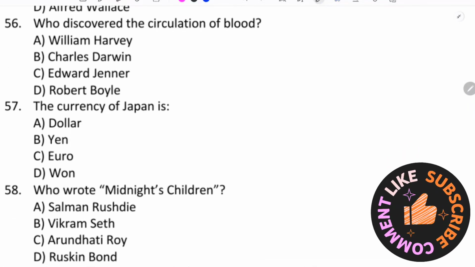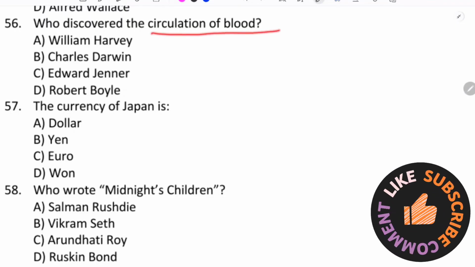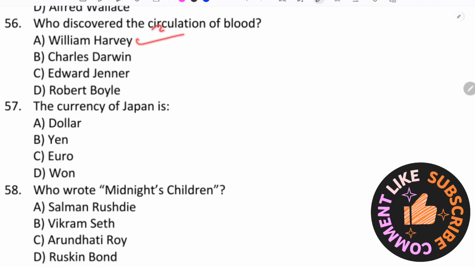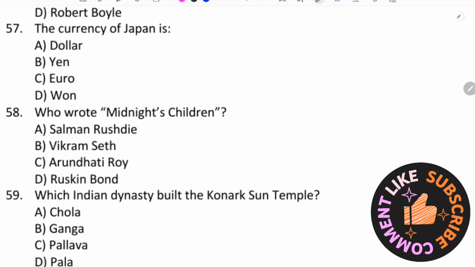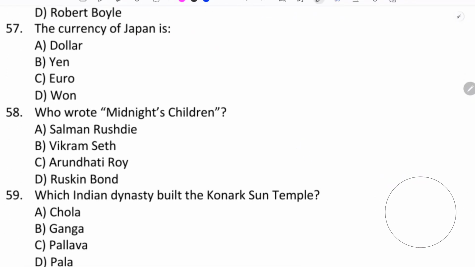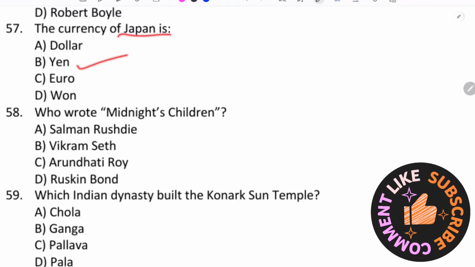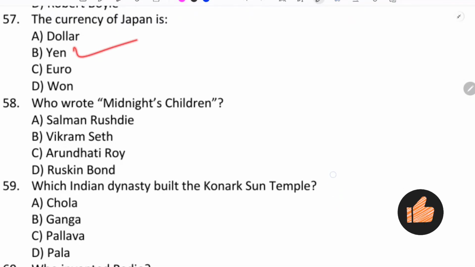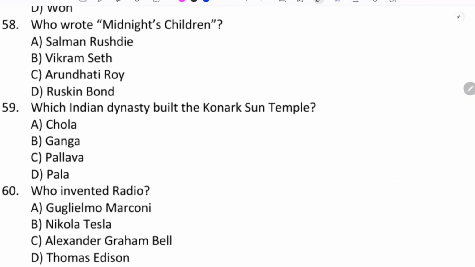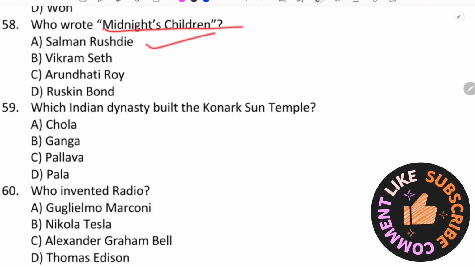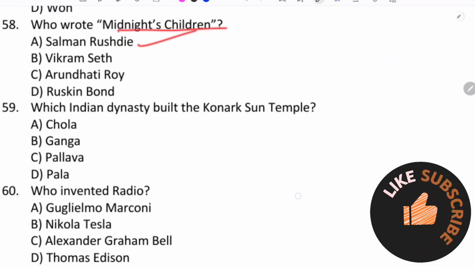Who discovered the circulation of blood? William Harvey. The currency of Japan is yen. Japan, yen. Who wrote Midnight's Children? Midnight's Children, Salman Rushdie.